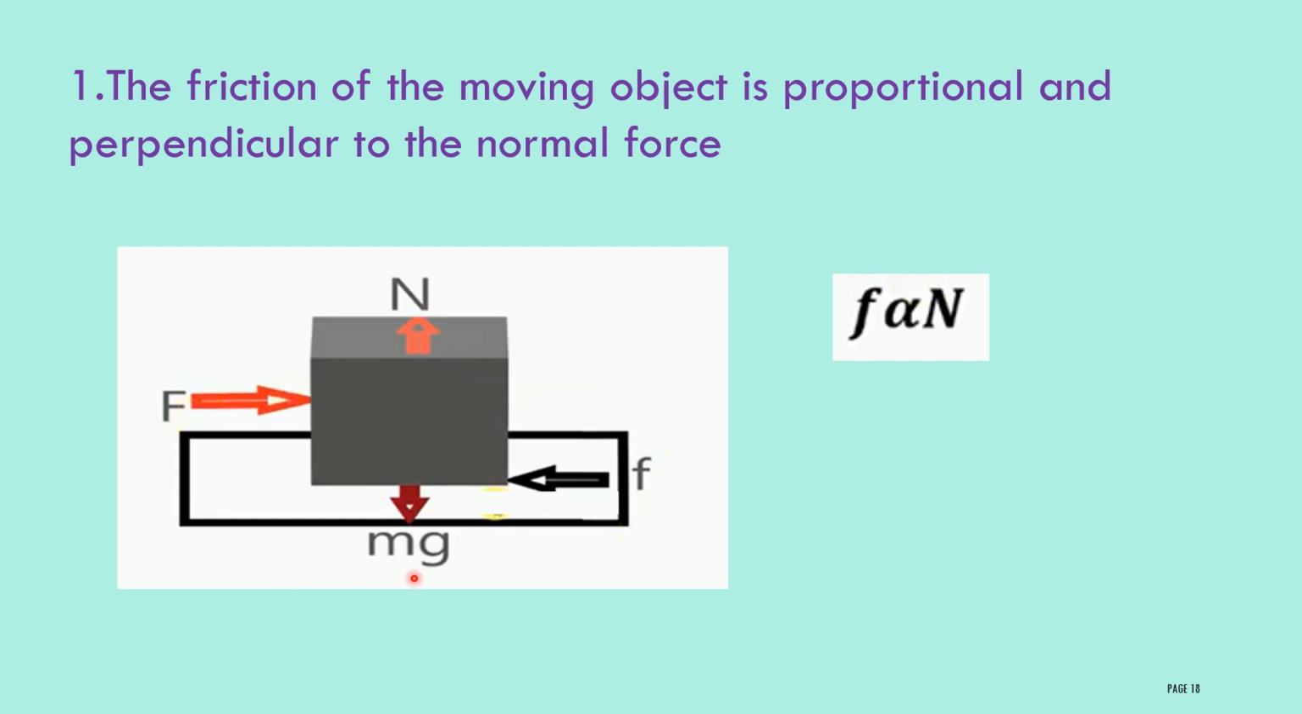Here F is equal to mg. This force it will execute because of the earth's gravitational force. G is nothing but gravitational constant. Here small m is the mass of this cube. Then F is equal to mg. This much force it will act on the floor or ground.